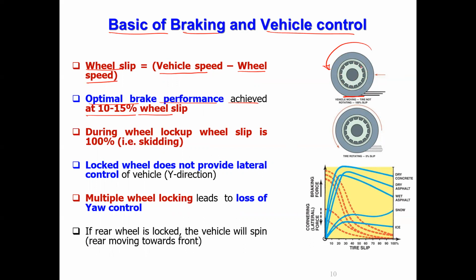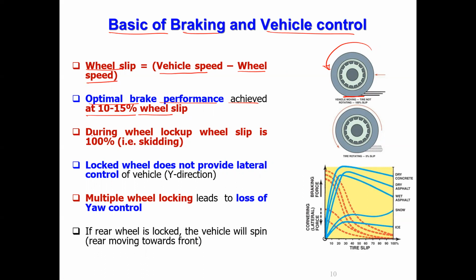That means when the tire makes one rotation, it will travel a certain distance, depending upon the radius of the tire. But if there's a slip, the vehicle will not move the same distance as when there's no slip. So optimal braking performance can be achieved only when wheel slip is between 10 to 15%. That's what is shown in the graph.